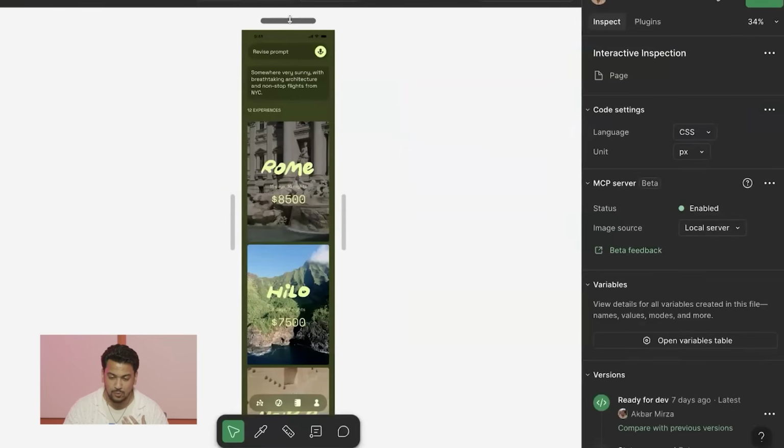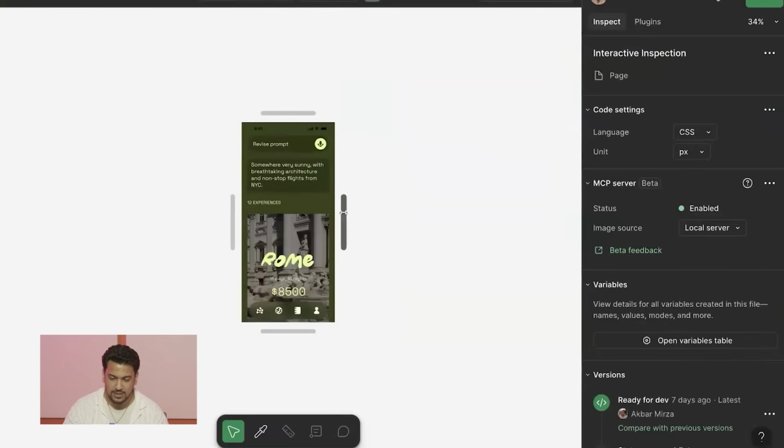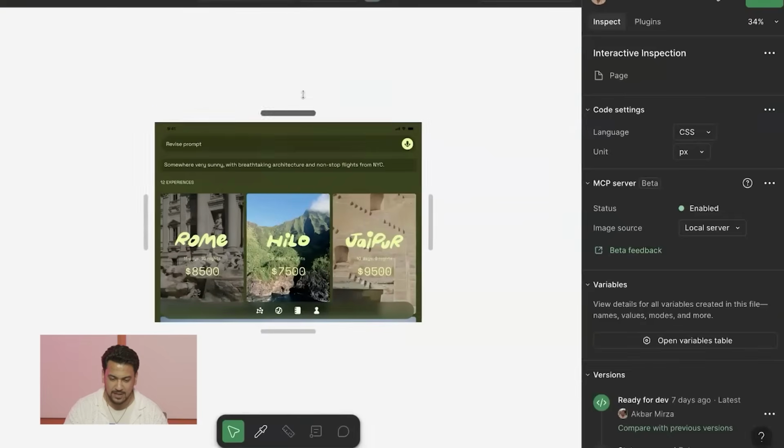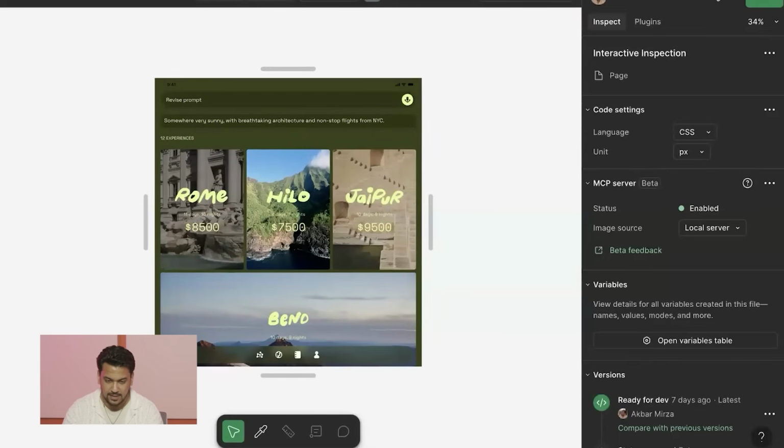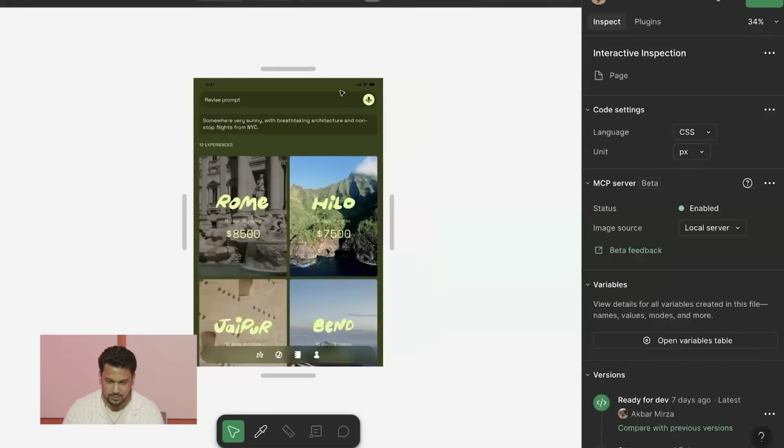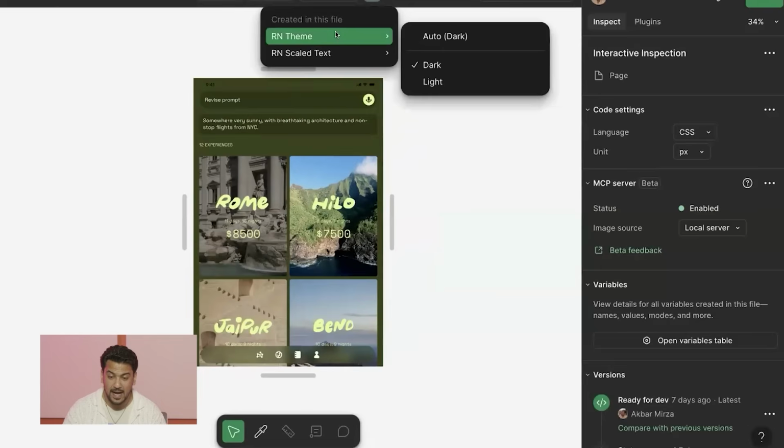And now this will allow us to change the size of our screen, make it wider, make it taller, and I can do this a bit more precisely by using this. I can do 1200 by 800 and see how my design would change and look and feel in a bunch of different ways. I can also try out different themes.